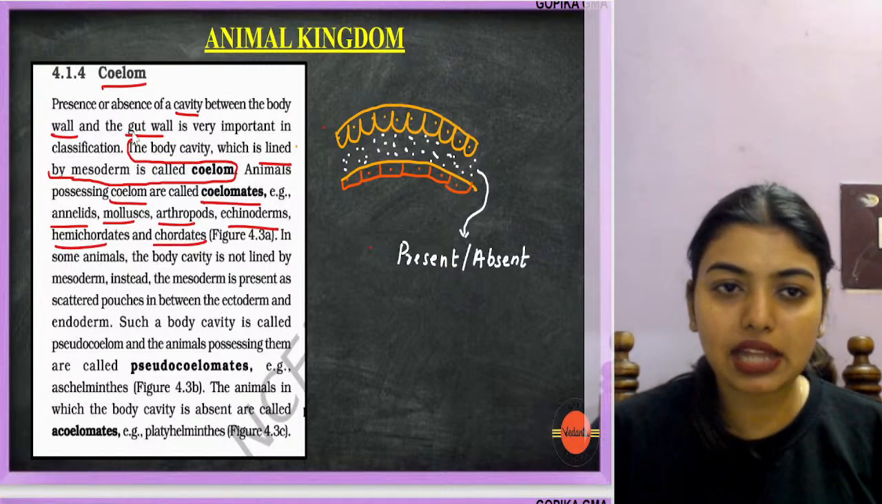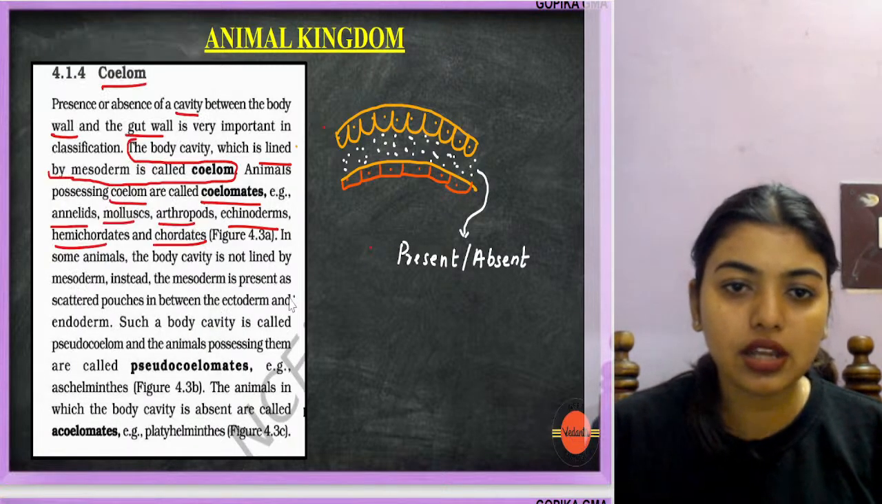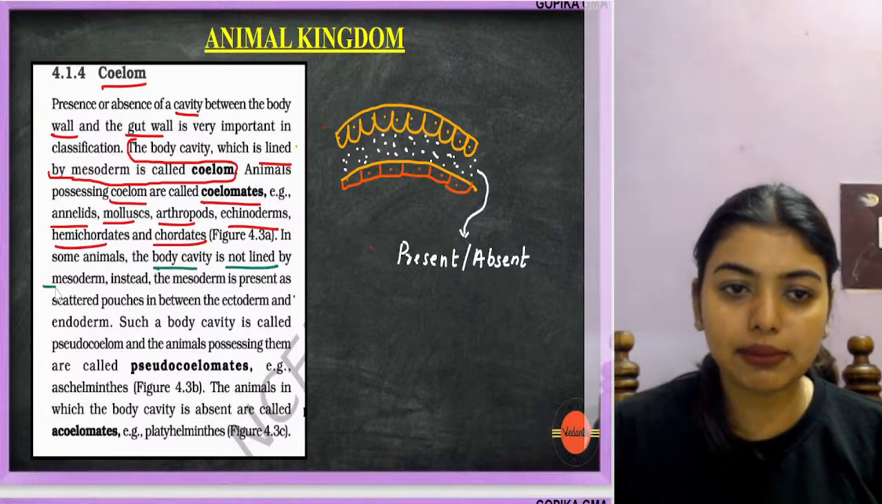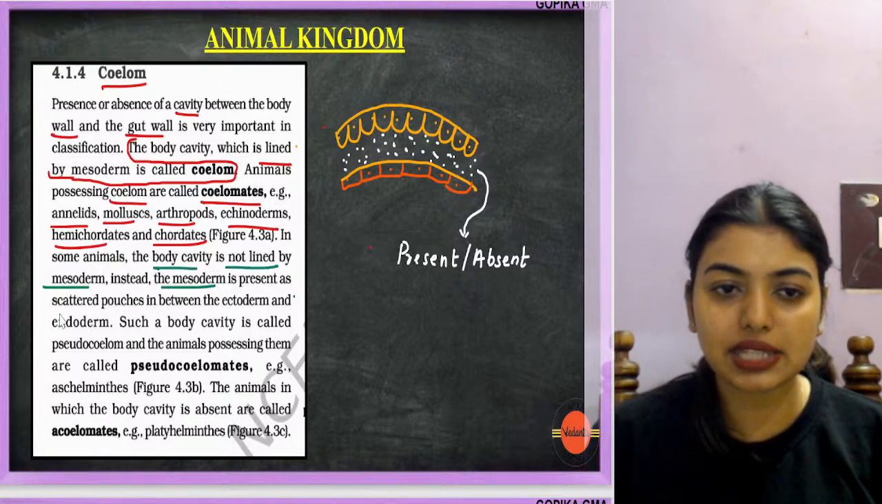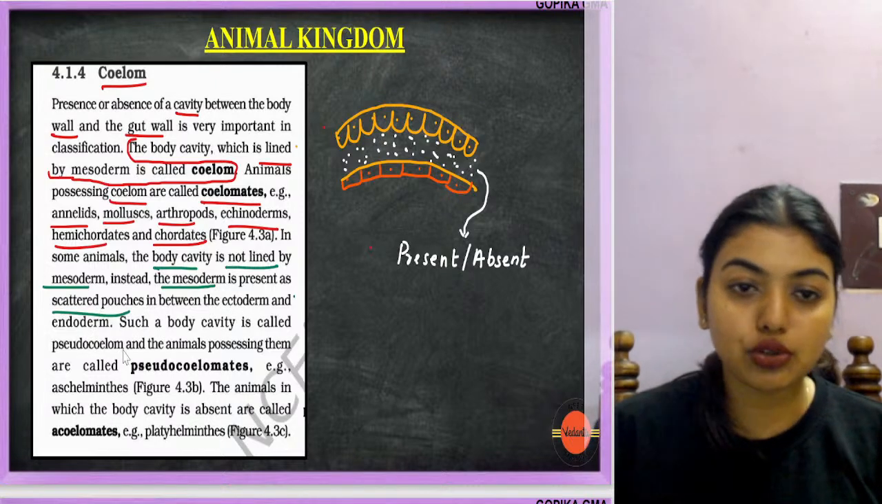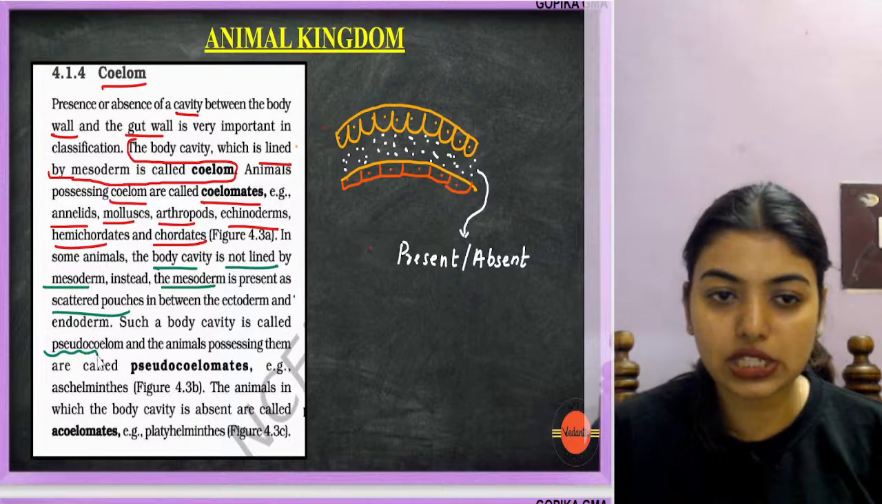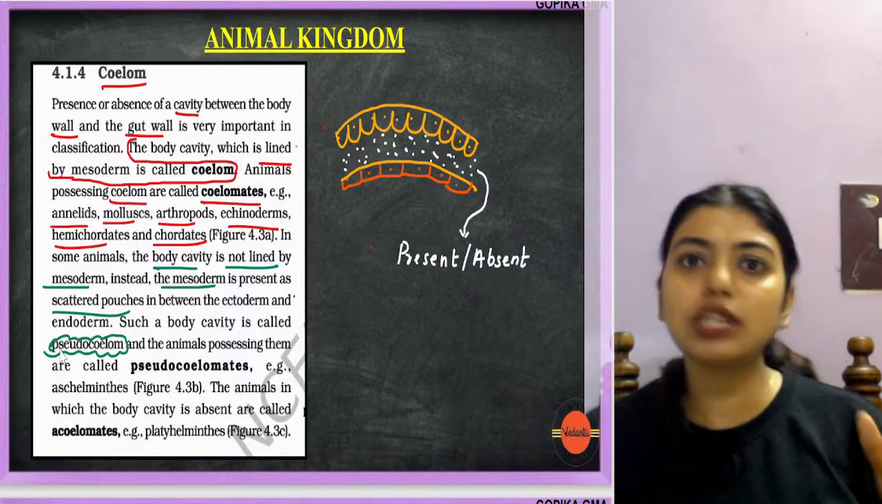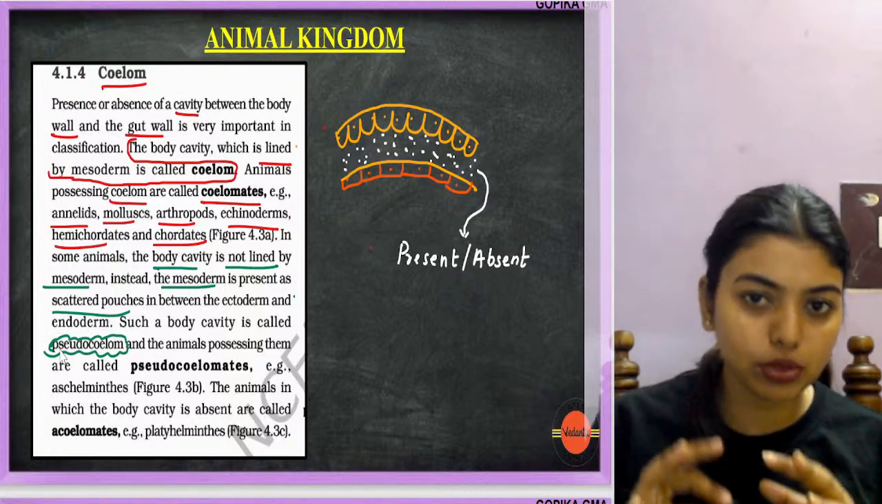Now in some animals the body cavity is not lined by mesoderm. Instead the mesoderm is present in scattered pouches in between the ectoderm and endoderm, and this is called pseudocoelom. Pseudo means what, students? False. Where mesoderm has to line, there mesoderm only has to line.